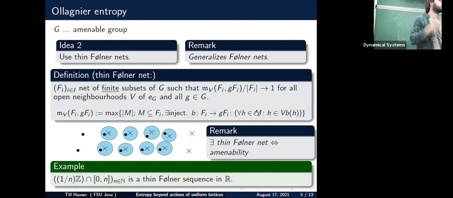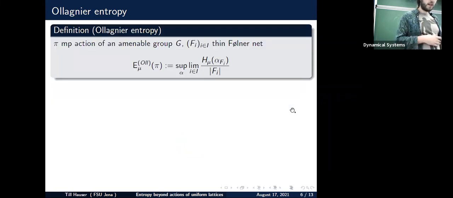Here's some examples just to put some illustration behind this. So this example has two components. So first of all, one sees more and more of the space by this growing interval 0 to n, not necessarily the whole space, but more and more. And then also one gets kind of denser and denser, which is given by the first part of the case. Okay, so this is an example. And now I can use these thin Fellner nets in order to define entropy once more, similarly to the definition given by Kolmogorov.